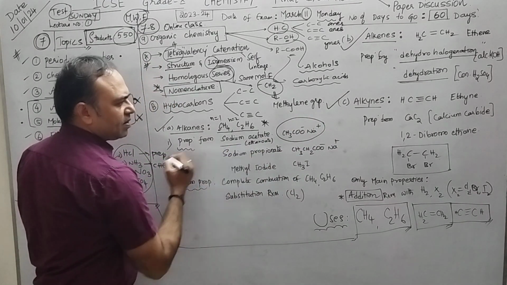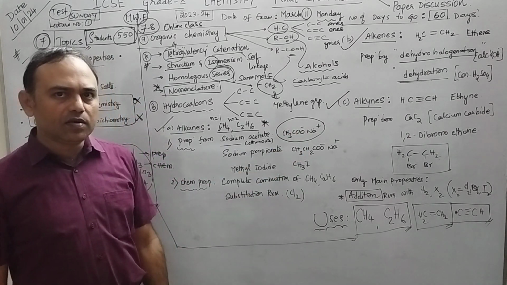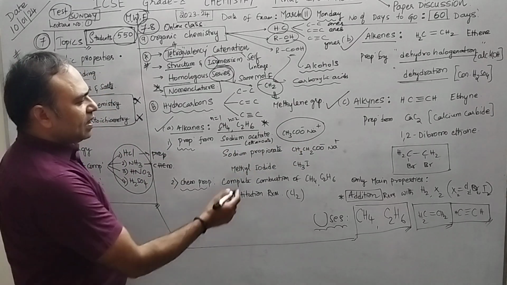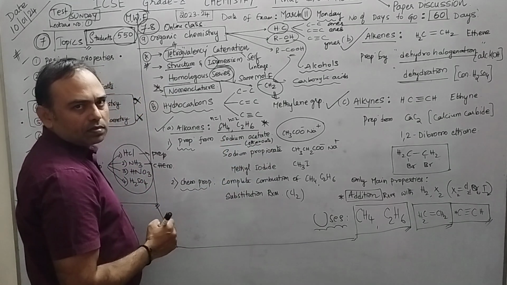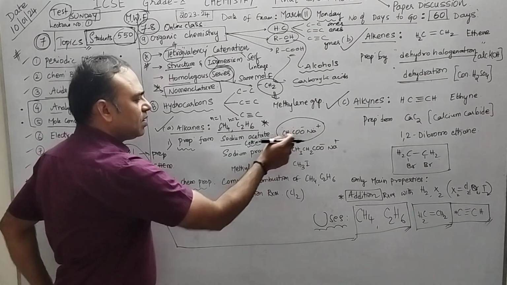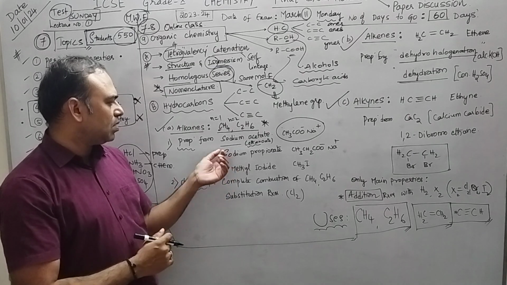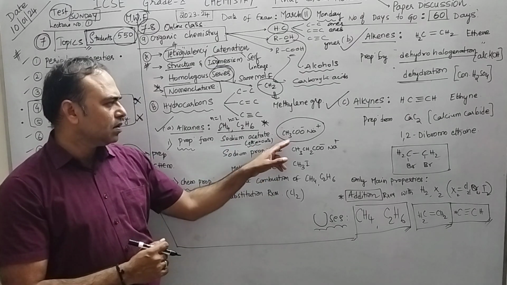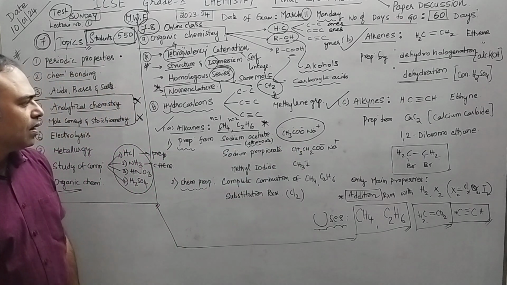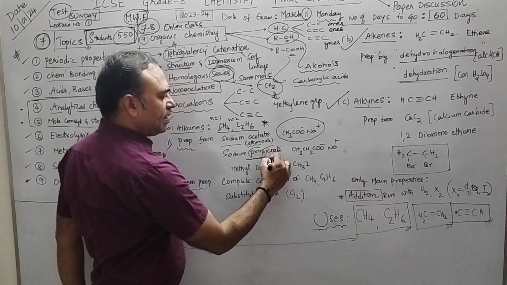Number 1, sodium acetate. Let me make it clear. CH3COO minus is the acetate group, Na plus is sodium, so sodium acetate. Ethanoate also you will call it, because eth means 2 carbons, and instead of the ester group you have Na. This also we will see, but just to make you understand, the formula of sodium acetate: sodium is Na, acetate is CH3COO minus. Now coming to propionate, what is prop? Prop indicates N is equal to 3.